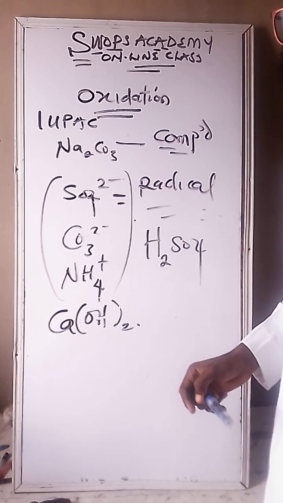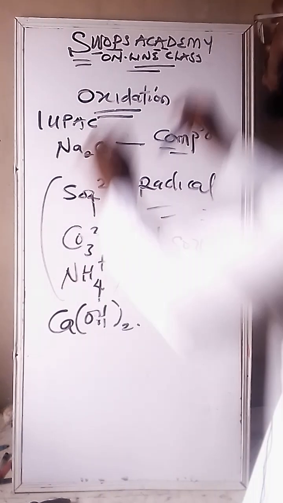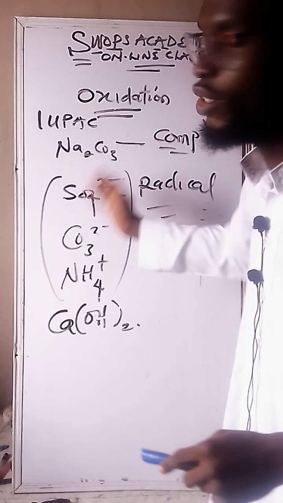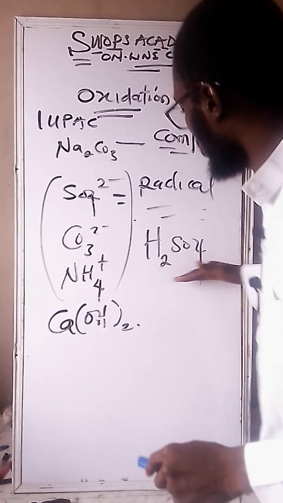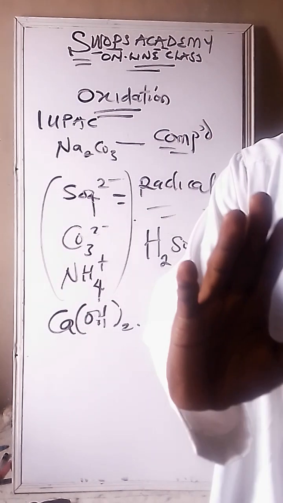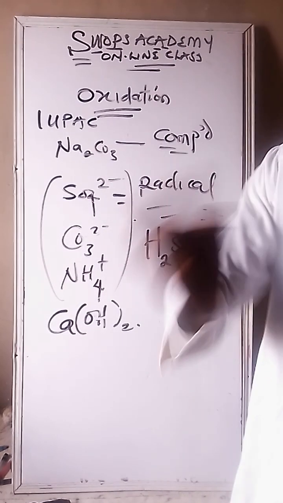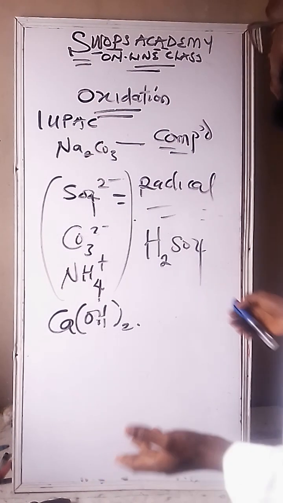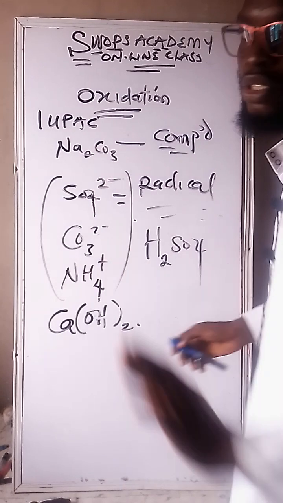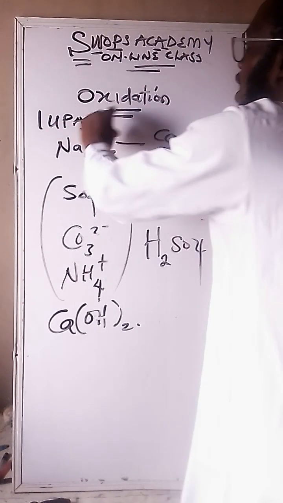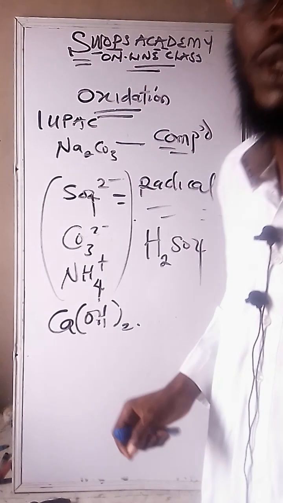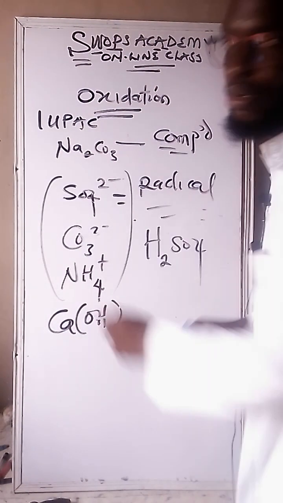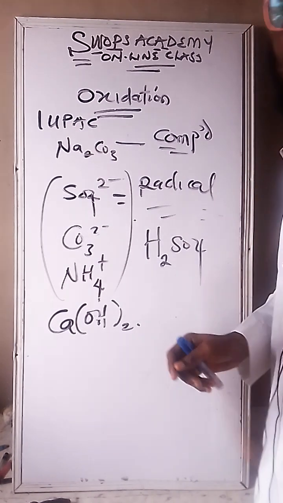The two main paramount questions that they repeat as far as this topic is concerned are that they can ask you to find the oxidation state of each element, either in a compound like this or in a radical. It has a rule. I need you to follow me based on the rule. The rules are very simple. It's just two rules guiding oxidation state, and finding the IUPAC name also has two rules. These are the two questions that they do repeat.